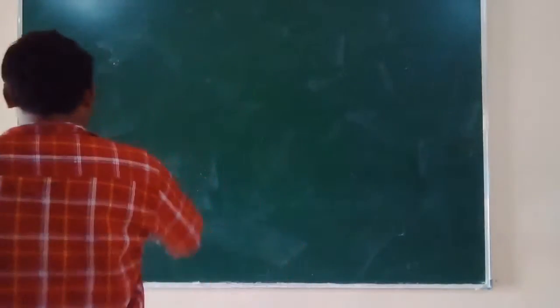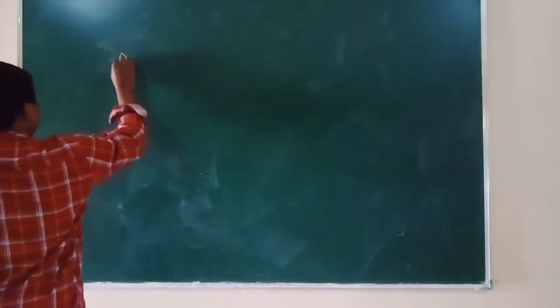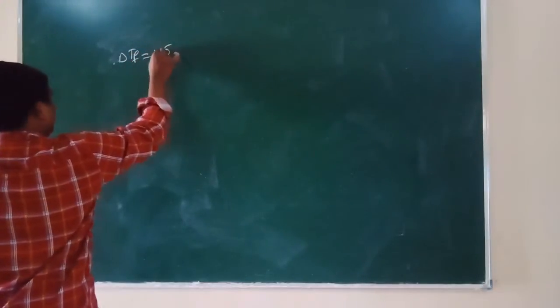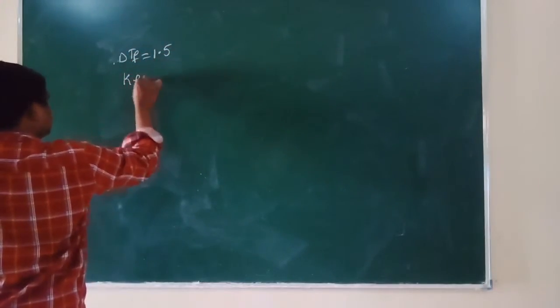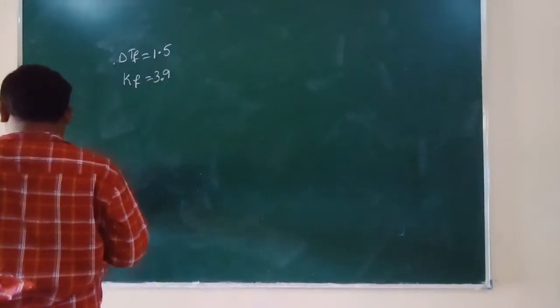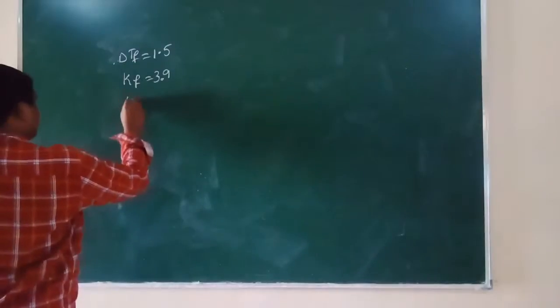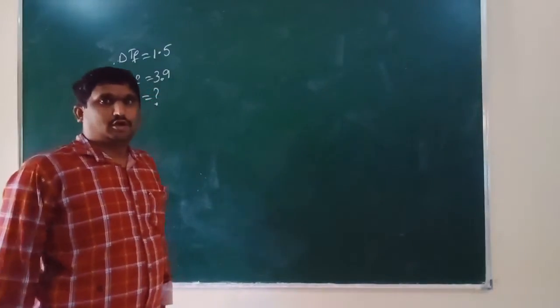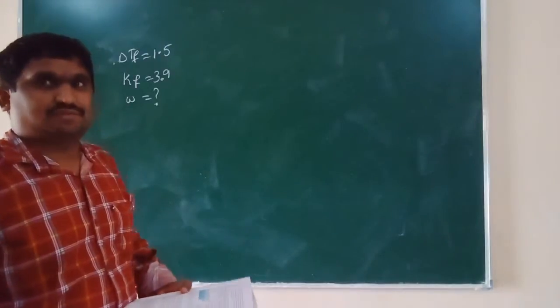So delta TF value is 1.5, and the Kf value given in the question is 3.9. We have to find how many grams of ascorbic acid we need to dissolve.